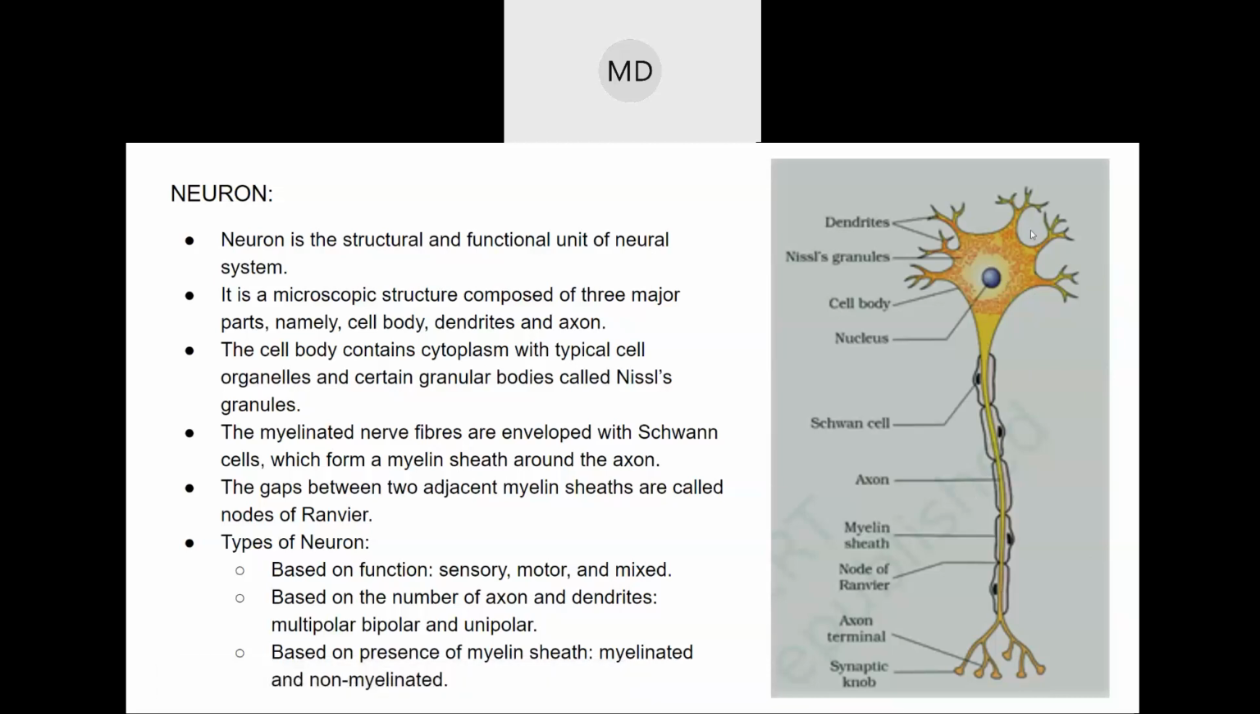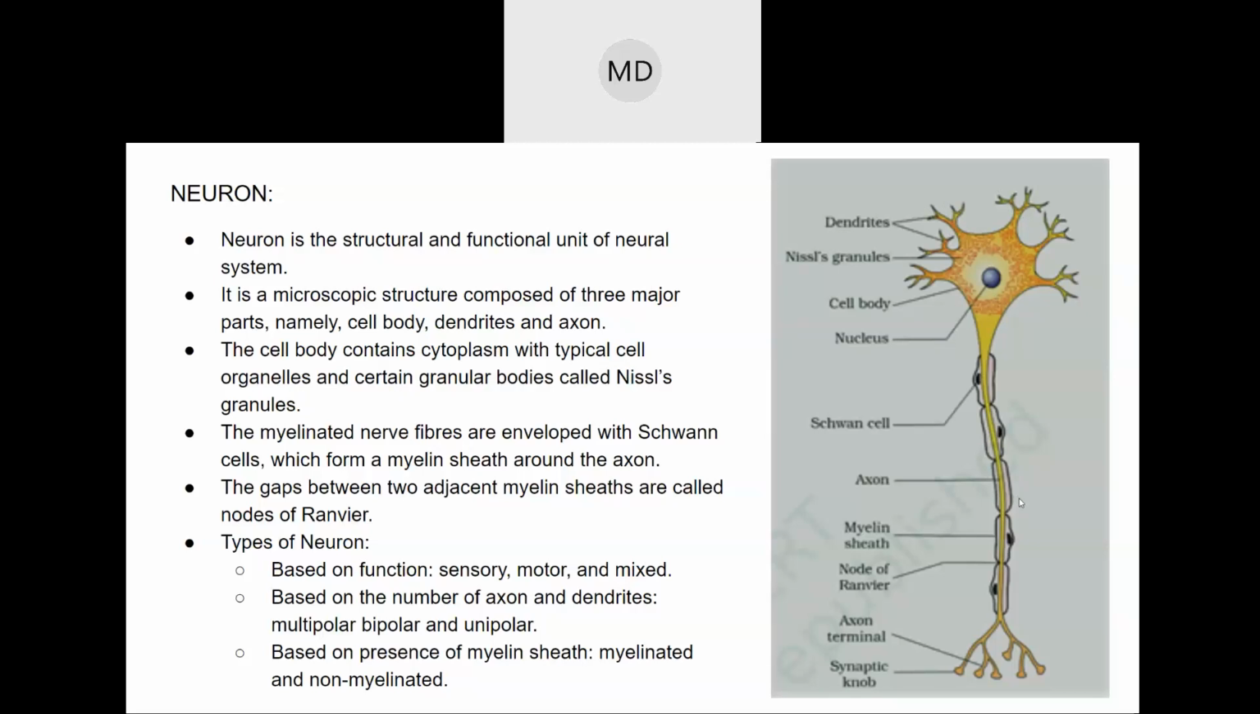The neuron, or nerve cell, is divided into three parts. One is the cell body, this portion here. Then there are dendrites, these branches. Then this stalk or stick-like thing is the axon. So the neuron is divided into three parts: cell body, dendrites and axon.